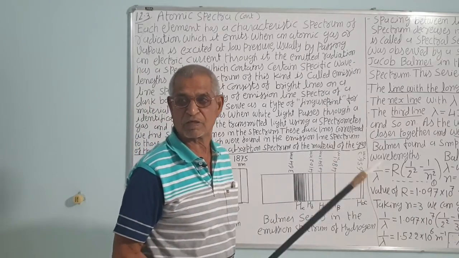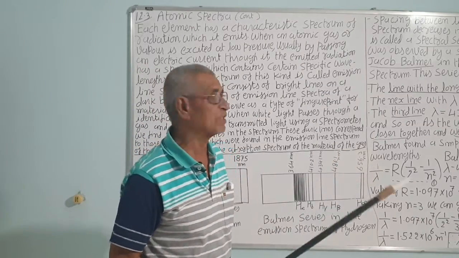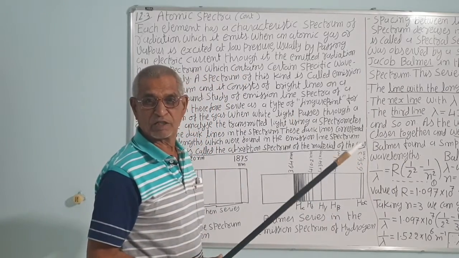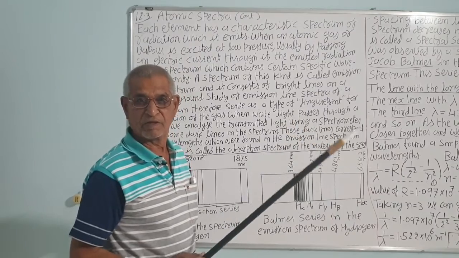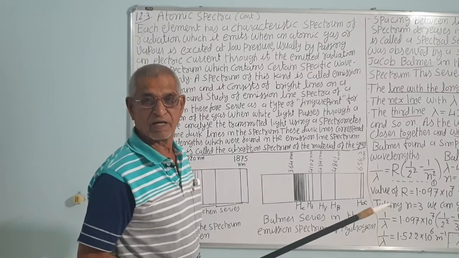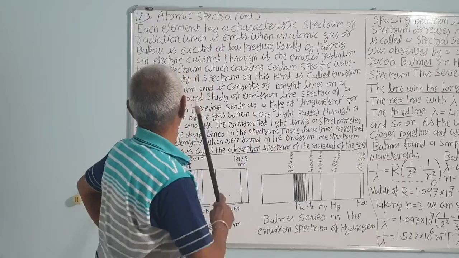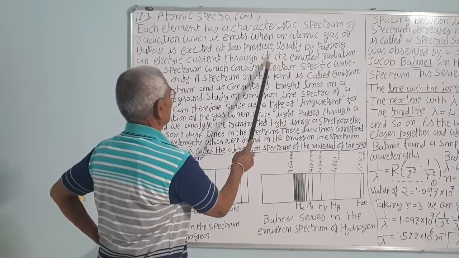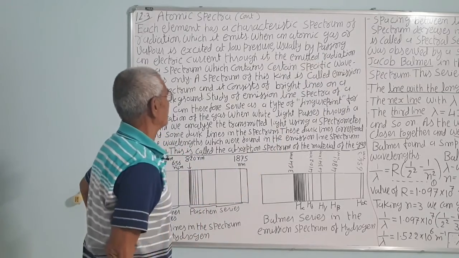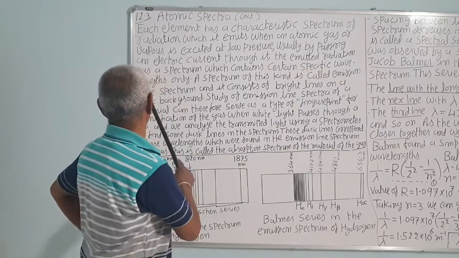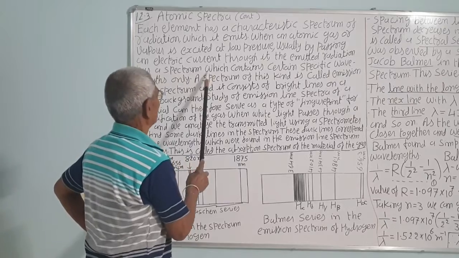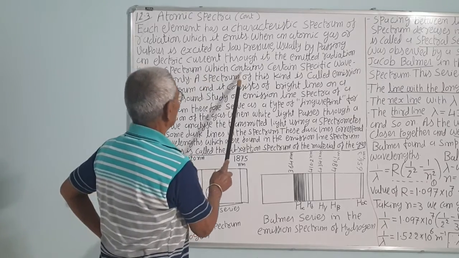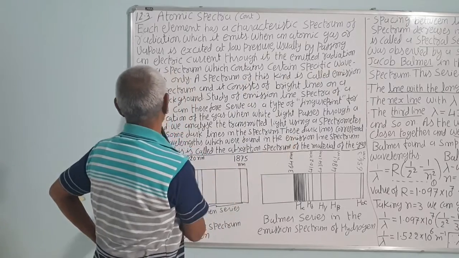The sun's spectrum is a continuous spectrum because gases are at very high pressure inside the sun. But if air is in a discharge tube, air is evacuated, that is pressure is made very low and a high electric field is applied, then they will emit the characteristic light. The lines emitted will be the characteristic of the gas filled in the tube. Emitted radiation has a spectrum which contains certain specific wavelengths only.